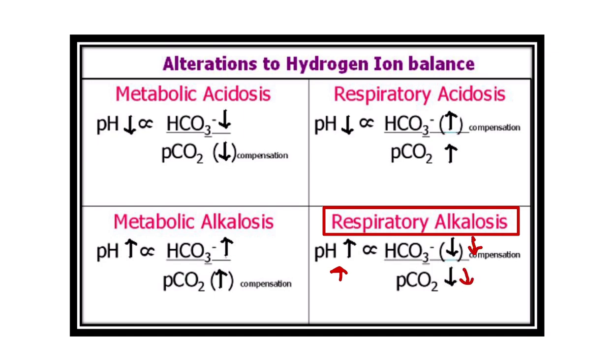And as it is respiratory, the first parameter is the partial pressure of carbon dioxide. So when there is respiratory alkalosis, first of all what reduces? First of all, the partial pressure of carbon dioxide reduces. Then for compensation, the bicarbonate level also reduces.